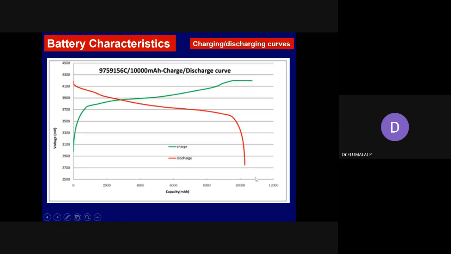How much? 11,000 mAh. Yes, that is the maximum. Beyond 11,000, I need not have the scale, right? I can end at 11,000. Will you agree with me? Yes, sir. So if I divide the whole x-axis by 11,000 mAh and multiply by 100, what am I going to get?